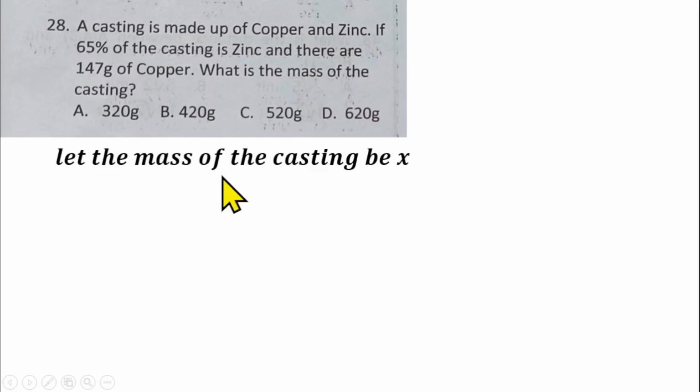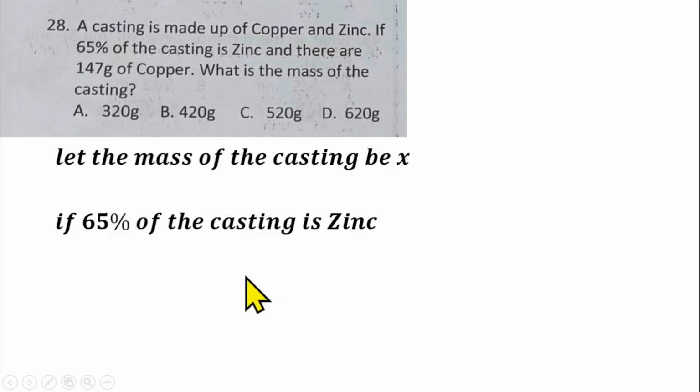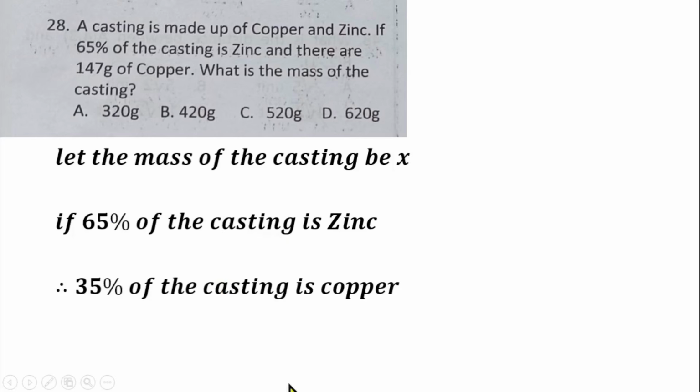So let the mass of the casting be x. If 65% of the casting is zinc, then that means 35% of the casting is copper, because 65% plus 35% will give us 100%. Then you can now use that to find the mass of the casting, since we have already been given the mass of the copper, which is 147 grams.